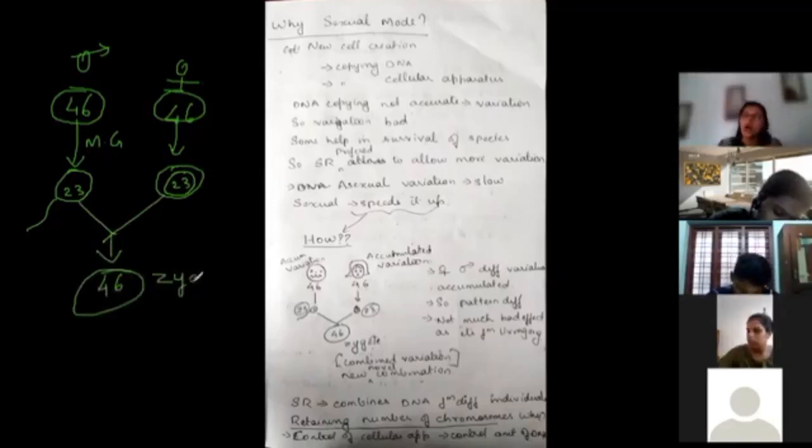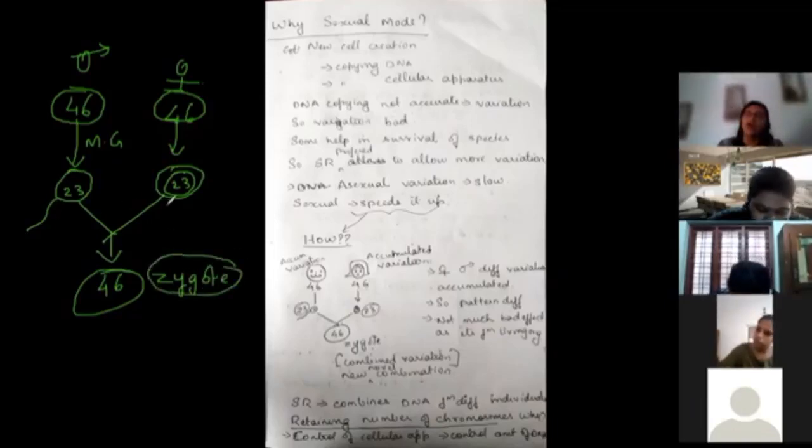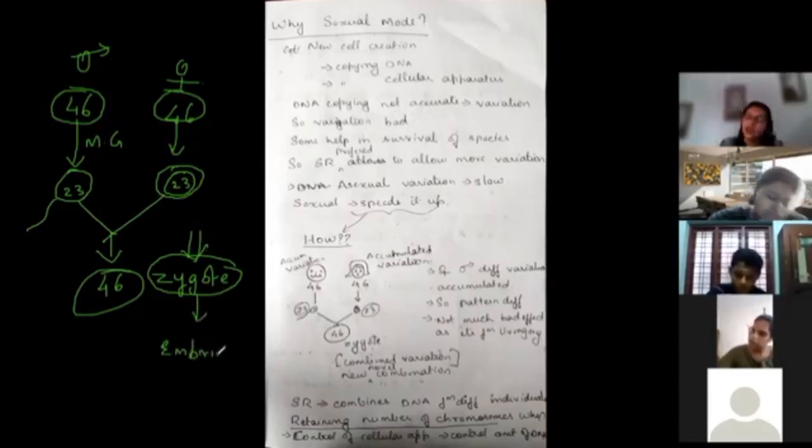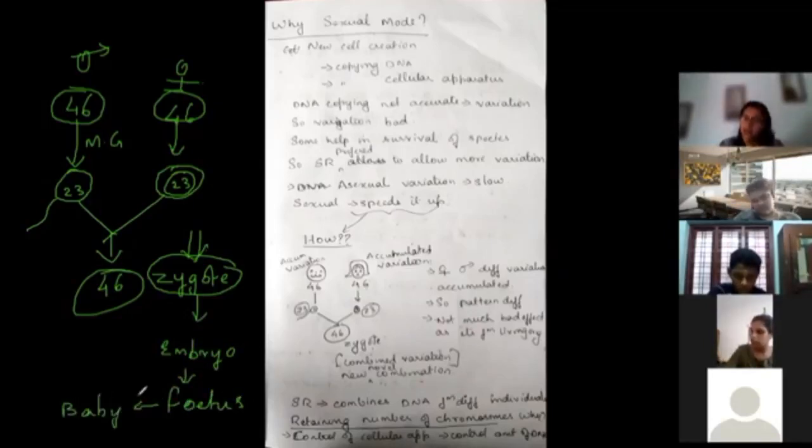In the zygote, the first product of sexual reproduction as part of the fusion of male gamete and female gamete, what is going to be created? First a zygote is created, and then it grows into an embryo, then into a fetus, and then into a baby. As far as humans are concerned, first is always a zygote. Even in plants and animals, we say that to be the zygote. This is how we retain the chromosome number. This is a very, very important question.